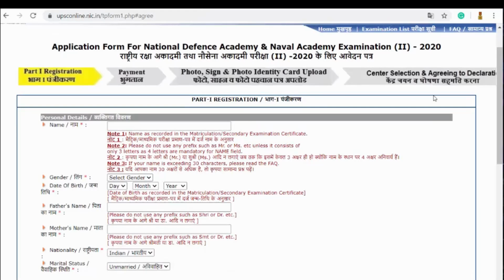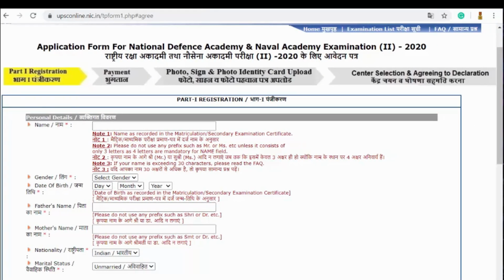Now this is where we have many different steps mentioned here. Part 1 is our registration, then our payment, then our photo, signature and photo identity card uploading, and then we will select our center and agree to the declaration that all of the information provided here is true to the best of your knowledge.